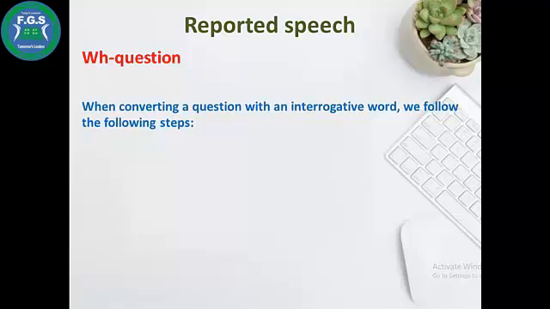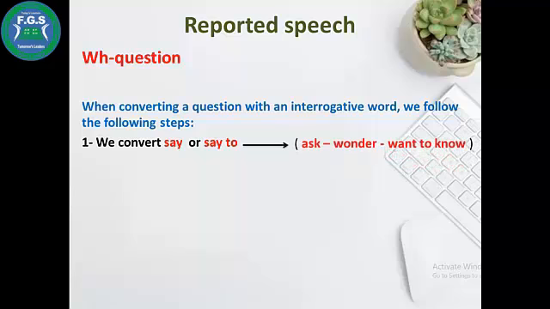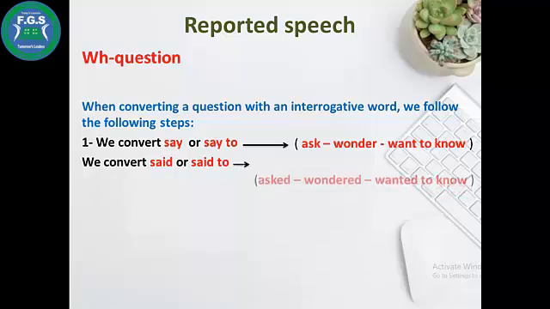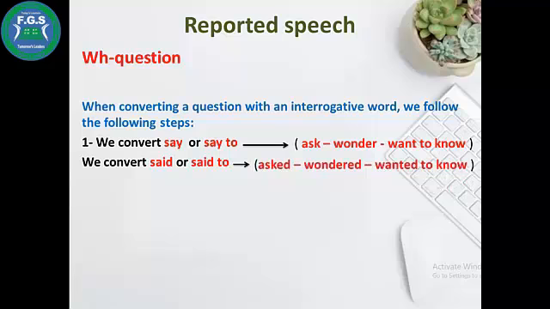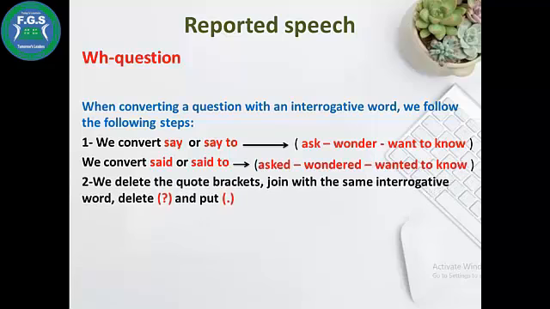When converting a question with an interrogative word, we follow the following steps. Number 1, we convert the verb to say or said to ask, wonder, want to know; said or said to becomes asked, wondered, wanted to know. We delete the quote brackets, join with the same interrogative word, delete the question mark, and put a full stop.